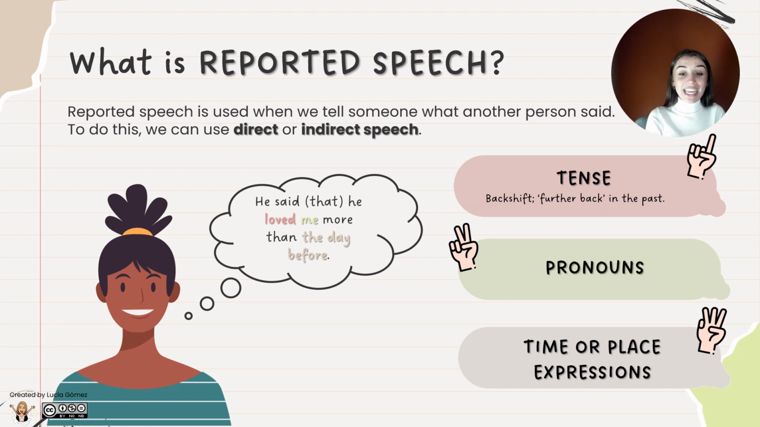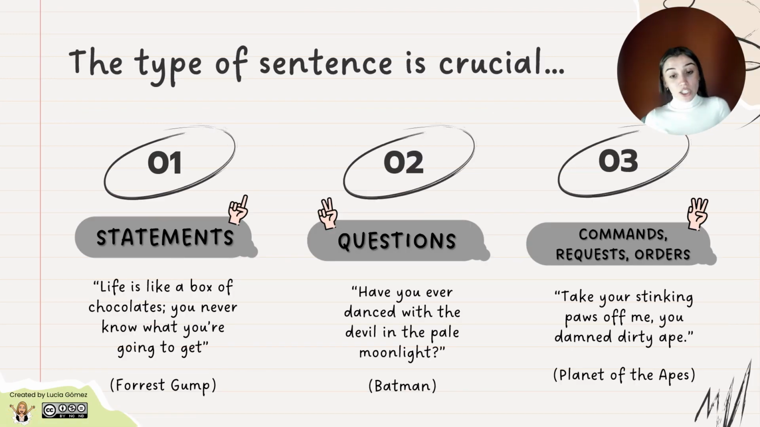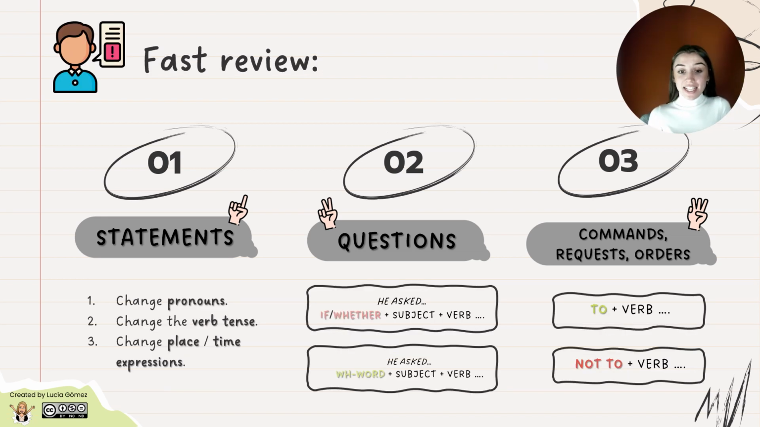Understanding this, we can start working with the different types of sentences. And yes, you mustn't forget that there are three main types of sentences. We can find statements, we can find questions, and we can find commands, requests, and orders. As I explained in previous videos, there is a kind of formula to work with each type of sentence. Let me show it to you. And this is the cheat sheet I was talking about before. So we need to distinguish between statements, esas oraciones enunciativas, tanto afirmativas como negativas, questions, commands, requests, and orders.